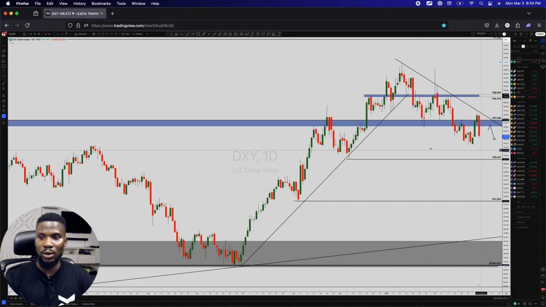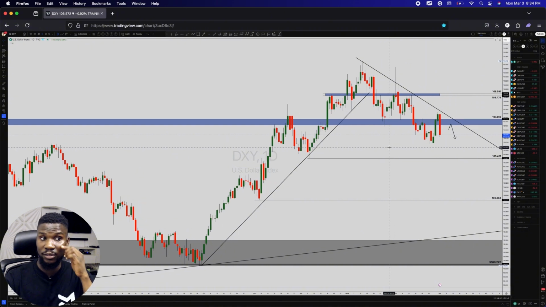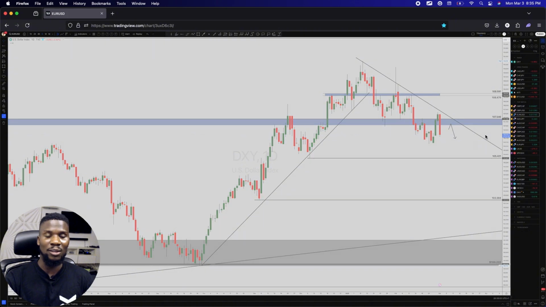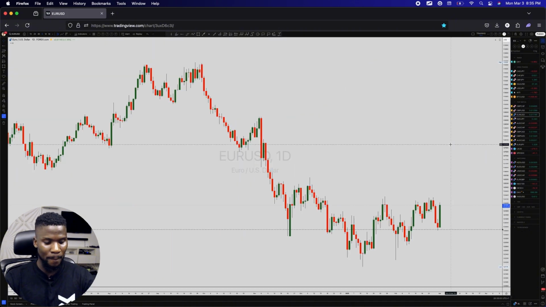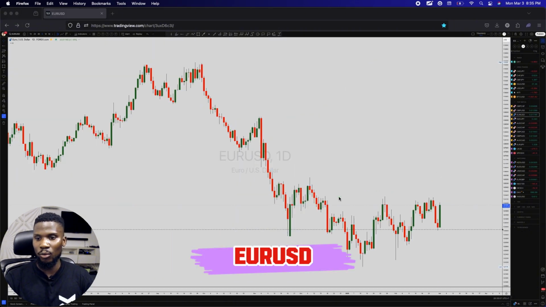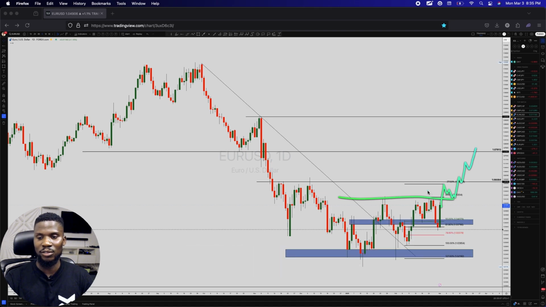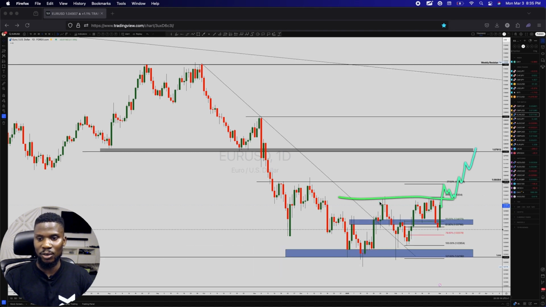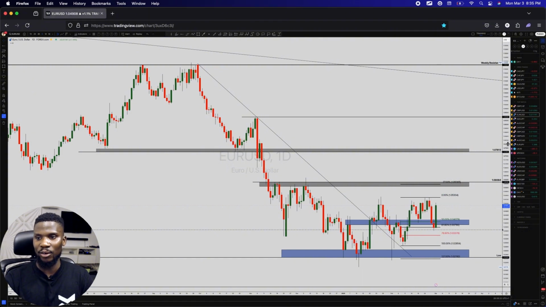But I wouldn't say you should actually focus on shorting DXY per se, because the US economy is still quite stable. So you don't want to force this trade. And that is why I'm saying just look for buy opportunities on EUR/USD, and don't just buy right now. Buy right where? Right above this particular region, after it's been broken and retested. That's where you want to start looking for a possible buy, because you can even see an accumulation right here. So you might want to look for a buy opportunity right there, in my personal opinion, on EUR/USD.